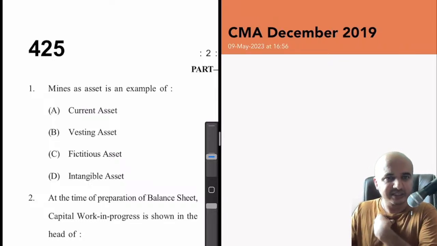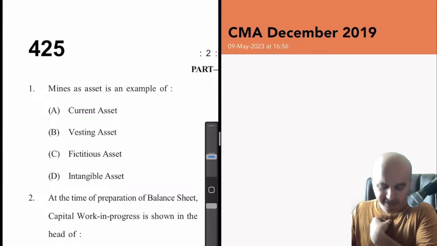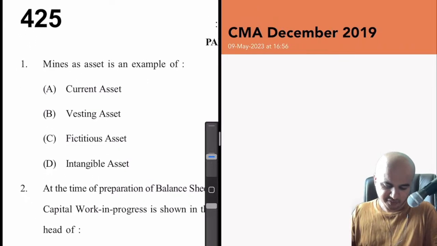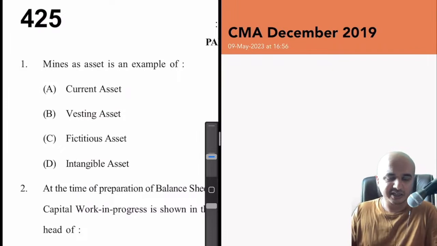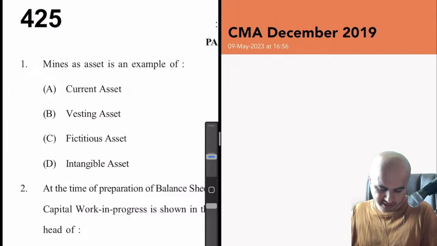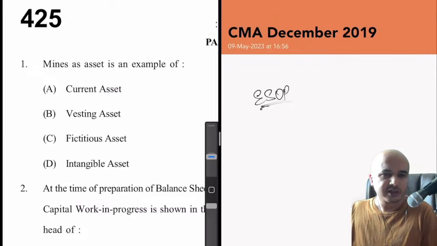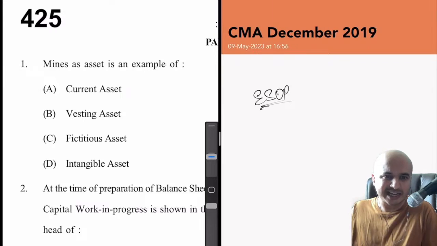Mines as an asset is an example of current asset, vesting asset, fictitious asset, or intangible asset. What is this vesting asset? Vesting asset is usually mentioned with respect to ESOP, and even there it's more of a liability.